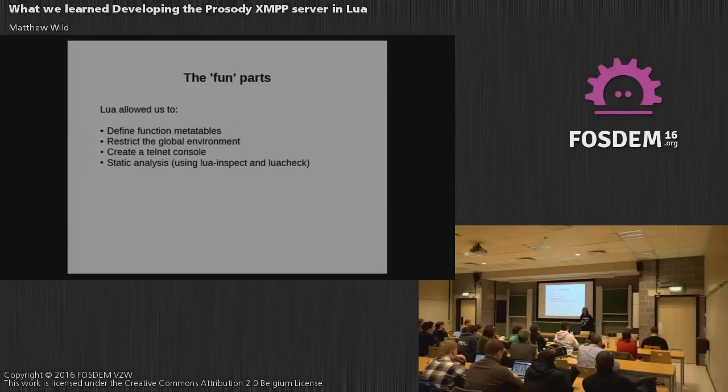Prosody, by default, enforces a clean global environment. It does set some stuff, but modules run in a sandbox so that they can't clobber each other's data and things. That could actually be quite dangerous in our kind of server, because you could end up leaking data between different user sessions, and that could become a security problem. So we set a metatable and prevent setting globals unless you go through a special procedure to set it. And that's caught a lot of mistakes, just innocent mistakes that wouldn't have been caught without hitting an actual bug in live servers.